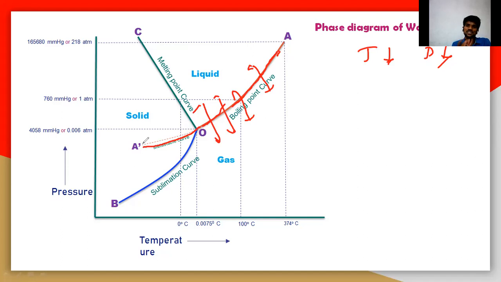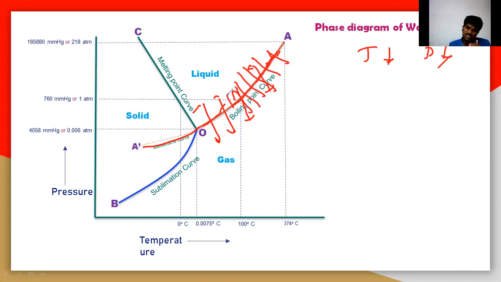Actually it must be converted into the solid phase, but it is not converting, because we are moving slowly from here to here. It must be converted to the solid state, but when we move slowly downward like this, it stays at rest like that. So there is always an equilibrium between the liquid and gas.